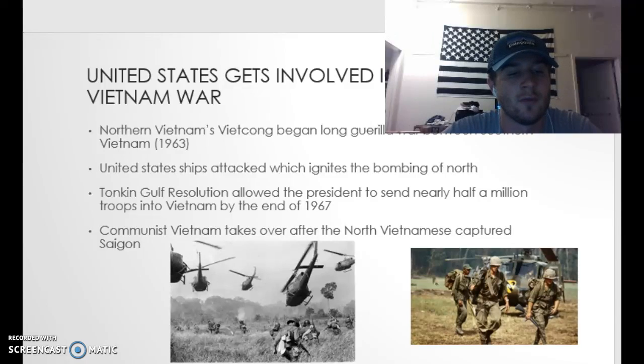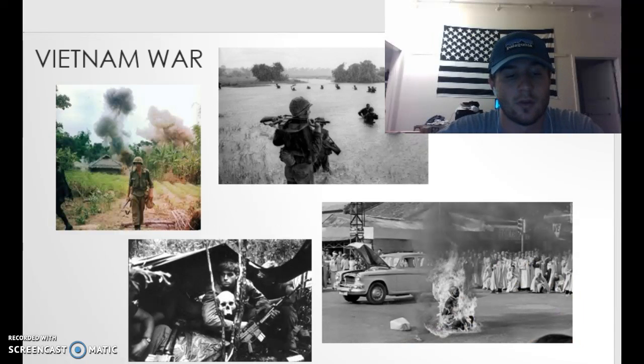After Northern Vietnam launched the Tet Offensive in 1968, U.S. troops suffered heavy losses and withdrew from Vietnam. A ceasefire was signed in 1973 as remaining troops left the country. The South continued to fight the Viet Congs in the North. The South lost and all of Vietnam is communist by April 1975. These are just a few of the images that describe the horrors of the Vietnam War.